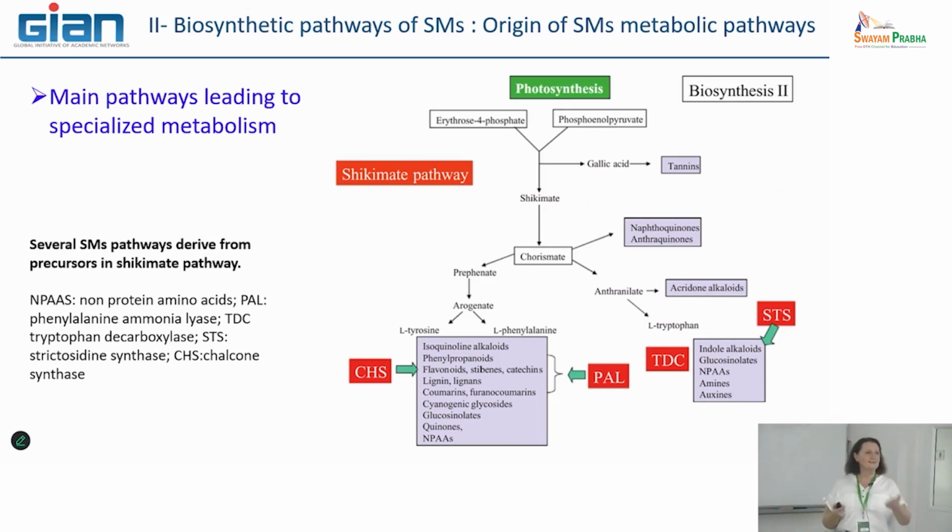We have seen that already, and we will see it after. Strictosidine is the second intermediate that leads to the specific metabolic pathway of alkaloids. And strictosidine comes from tryptophan decarboxylase, to produce tryptamine, and a strictosidine synthase that is able to combine secologanin and tryptamine to produce the first, what we name the first alkaloid precursor, strictosidine.